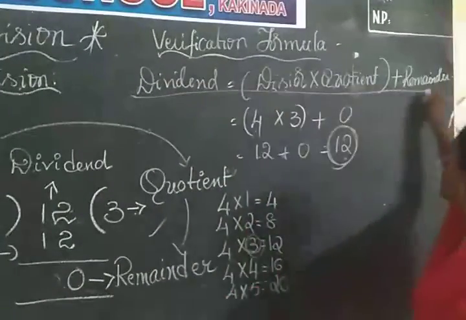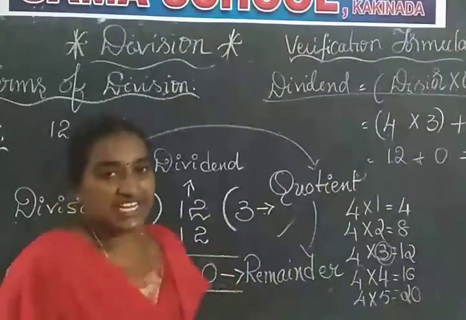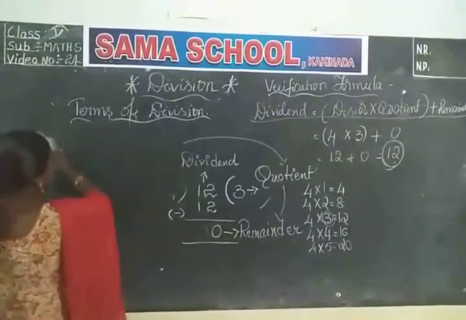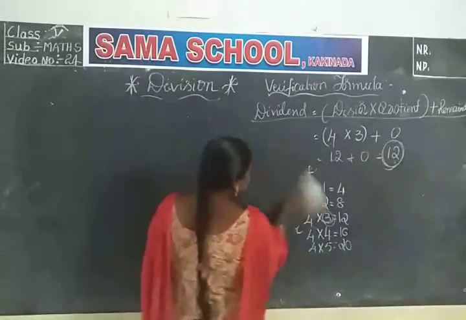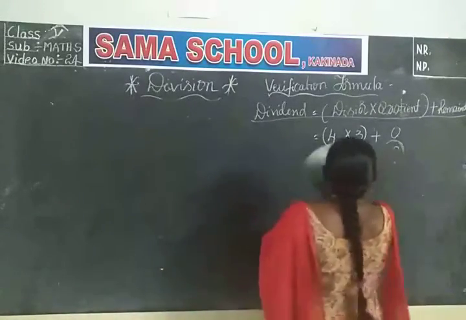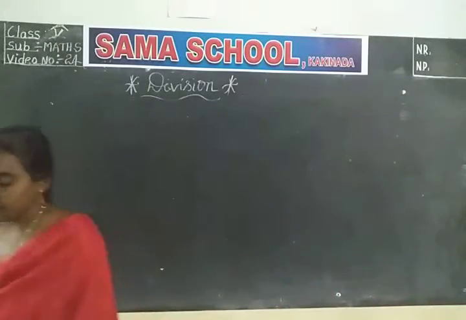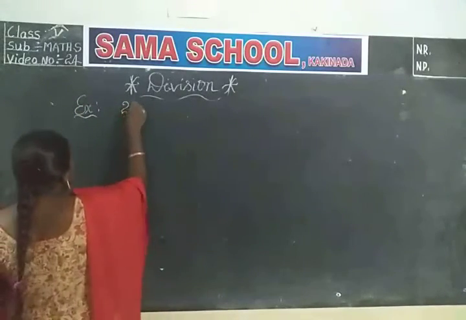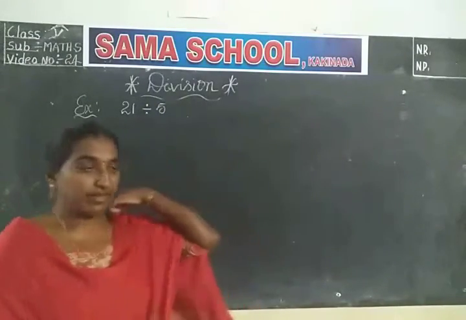Repeat the formula for the future. Dividend is equal to divisor into quotient plus remainder. Let us check another division. Okay, I will give you another example for doing checking. Let us take an example. 21 divided by 5. 21 divided by 5.